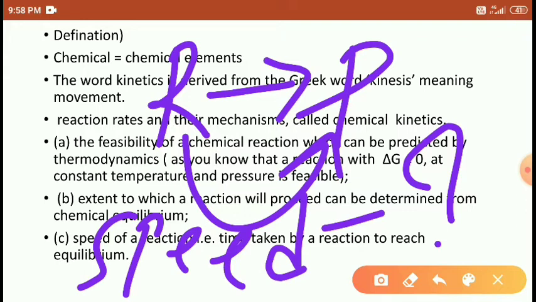So when a chemical element transfers from one form to another, solid to liquid, liquid to gas, or gas to solid or liquid, we have to find out the speed of the reactions. Students, what is the speed of reactions?